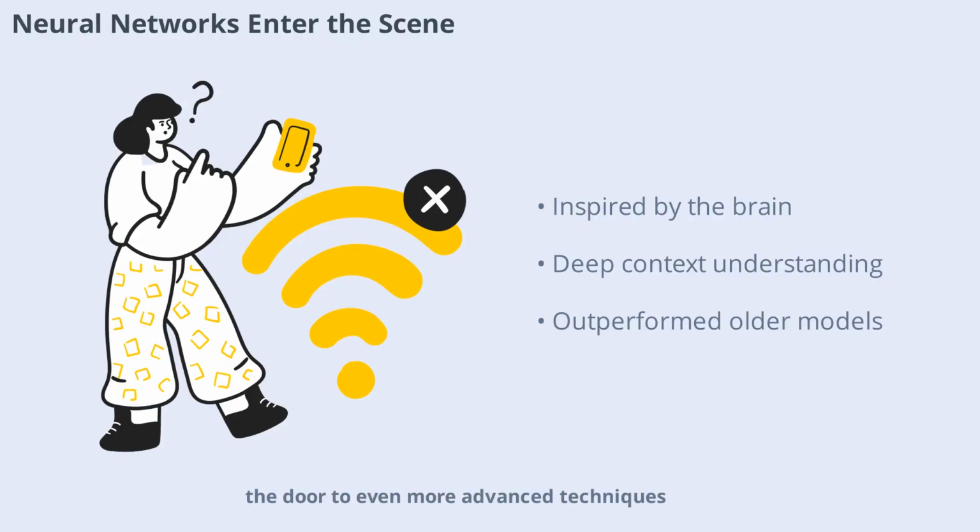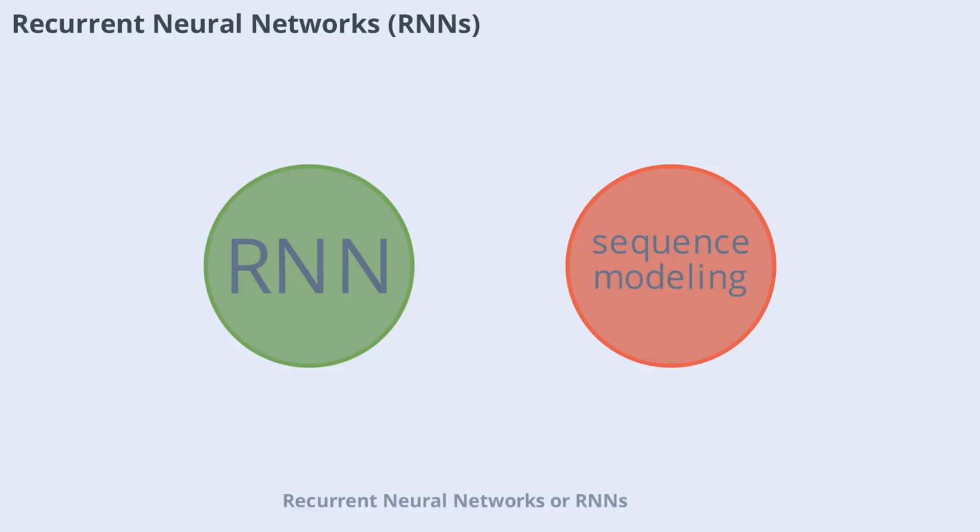Recurrent neural networks, or RNNs, became popular for their ability to process sequences of data such as sentences or paragraphs. Unlike earlier models, RNNs could remember previous words in a sequence, making them ideal for language tasks that require context. This innovation led to significant improvements in machine translation, speech recognition, and text generation, bringing us closer to natural-sounding machine language.